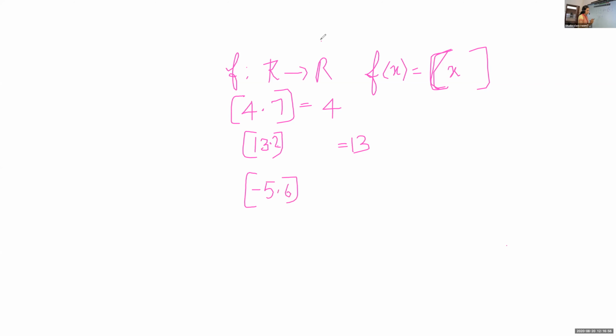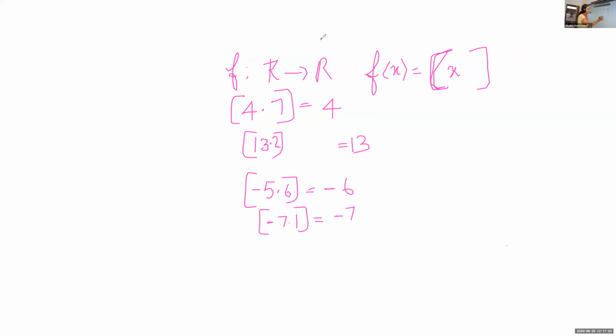We are discussing with the negative numbers, isn't it? What is the greatest integer contained in negative 5.6? It is negative 6. What is the greatest integer contained in negative 7.1? It is negative 7. Okay. So like this we can define.